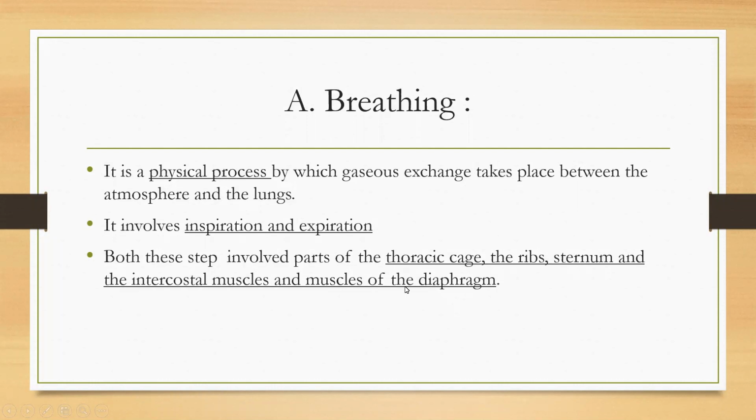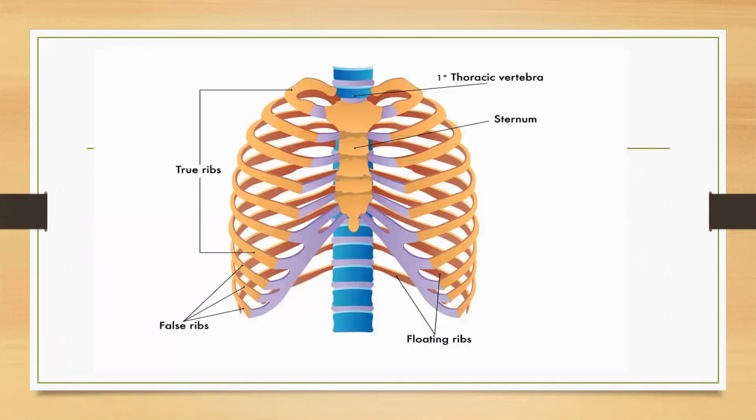Let us see this in a diagrammatic form. Here we have a diagram. You can see this entire part is called the thoracic cage. In the thoracic cage, the sternum is present on the ventral side, whereas on the dorsal side we have the vertebral column. The sternum is also called the chest bone.